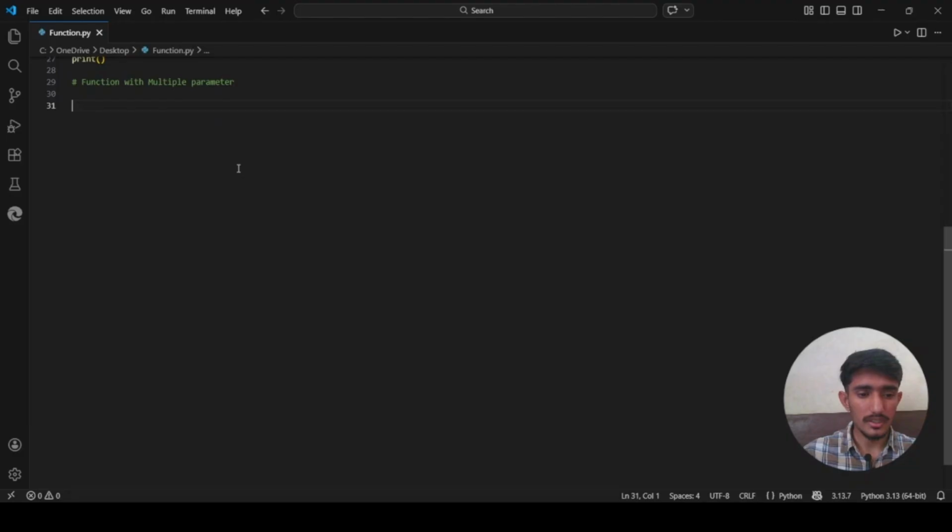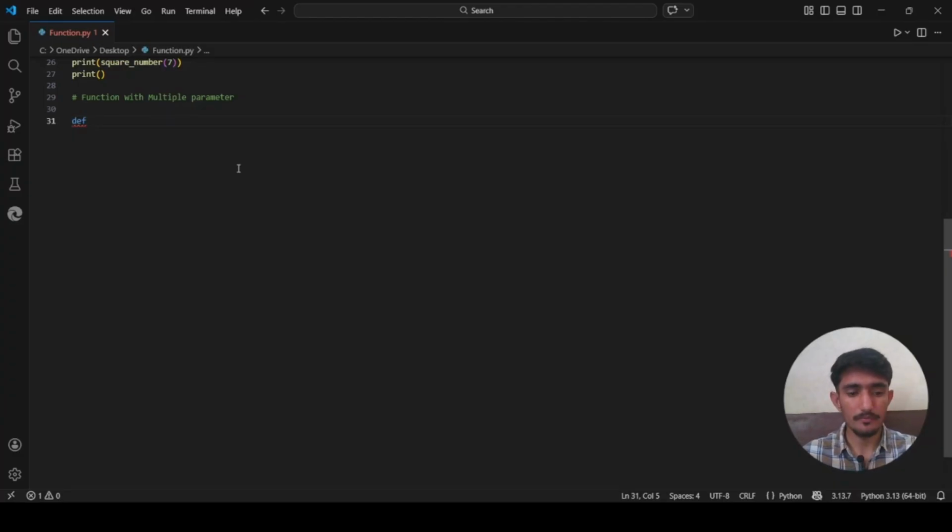So let's just write a function. It will take two parameters and return their sum. Let's give the function a name, like sum_of_two_numbers. This is the function name, whatever you want.